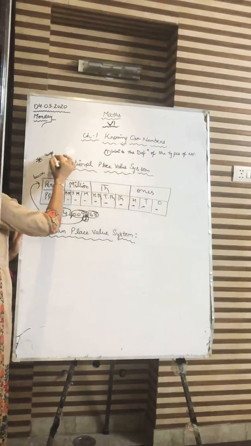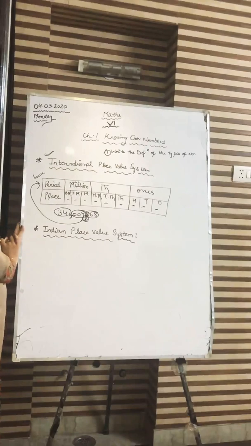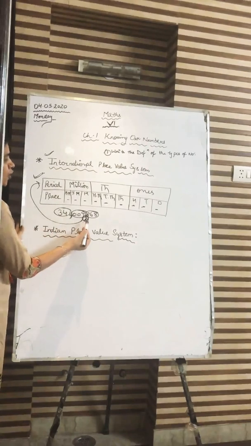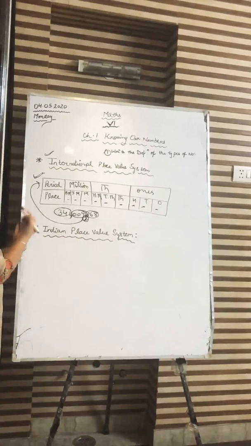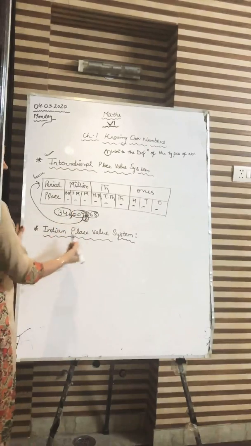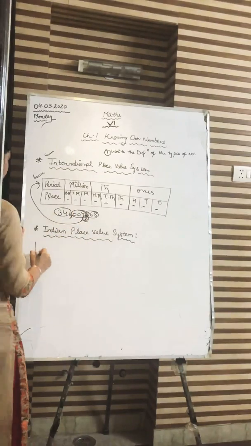If we are writing it according to the international place value system, we will be putting the commas after every 3 digits. If we are writing it according to the Indian place value system, I'll tell you how you will write.